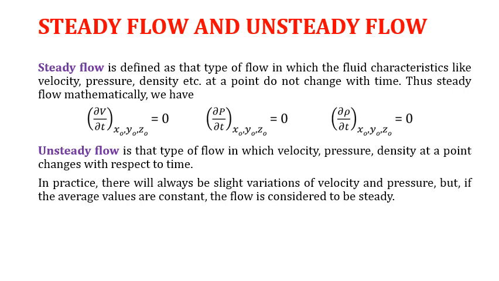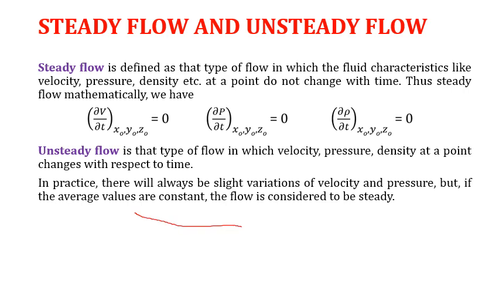Similarly, change of pressure with time and density with time is 0. But the type of flow in which change of velocity, pressure, density at a point is not equal to 0 is known as unsteady flow. In practice, there will always be slight variation of velocity and pressure, but if the average values are constant, the flow is considered to be steady.